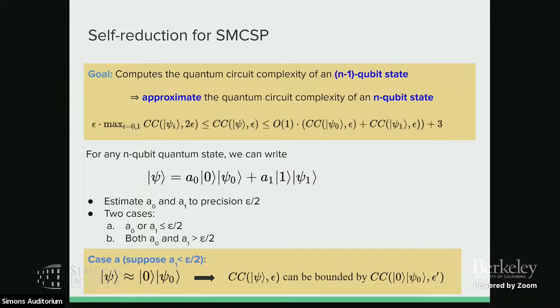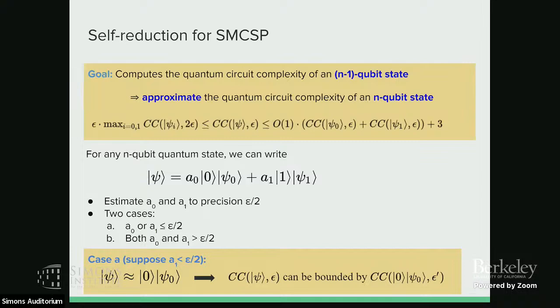So for any n qubit state, we can use the Schmidt decomposition to decompose it into A0 |0> psi 0 plus A1 |1> psi 1. So this is the standard way to decompose the state into two systems. And then why this bound holds is that we can estimate A0 and A1 by having sufficiently many copies of psi.